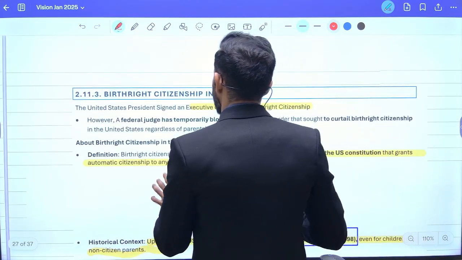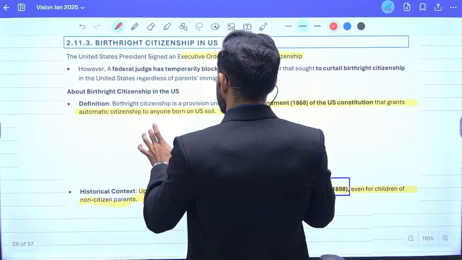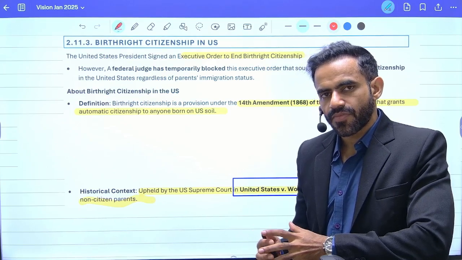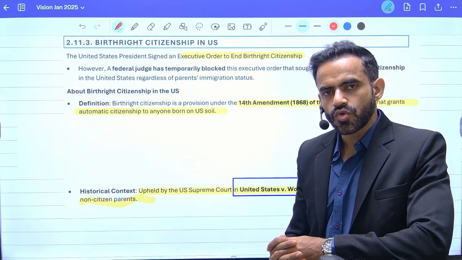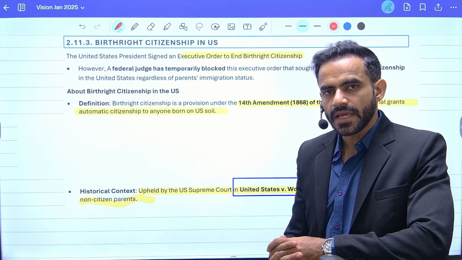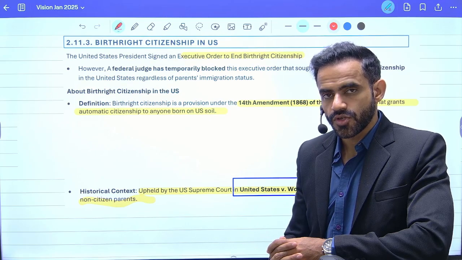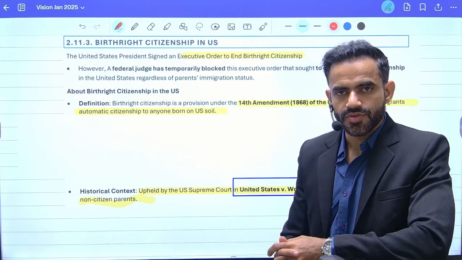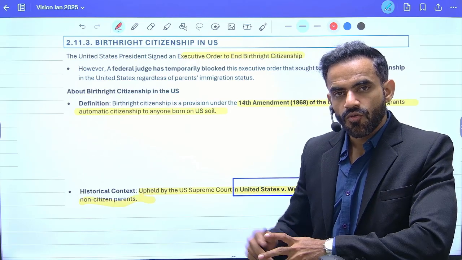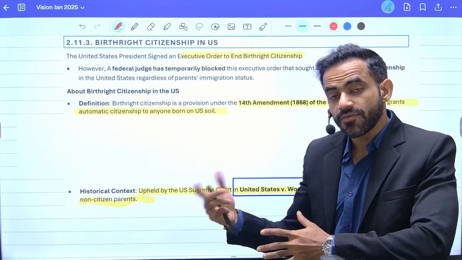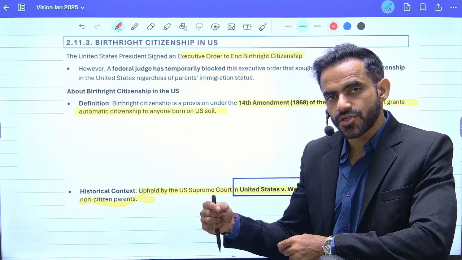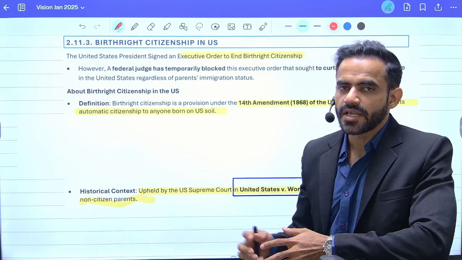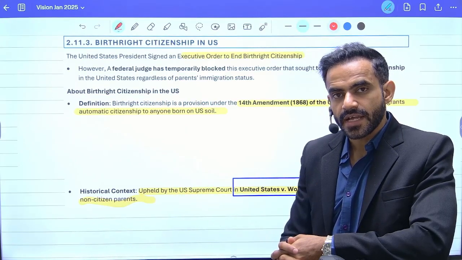Next is related to birthright citizenship in USA. In a very simple sense, as per the previous rule, anyone who took birth in USA will be able to receive the citizenship of US. And that's why there was a concept of birth tourism. Birth tourism basically means the pregnant woman would travel to USA. Why they would travel to USA? So that they give birth to their child in USA and subsequently their child will be eligible to get the US citizenship.